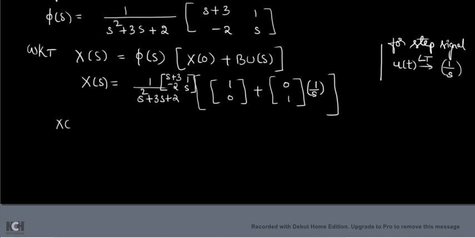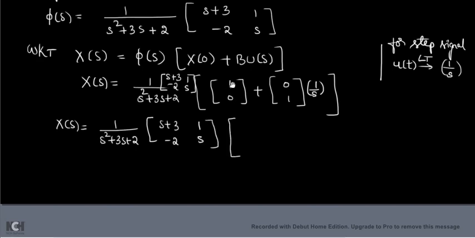So now you got your X of s equation as 1 divided by s square plus 3s plus 2 into [s plus 3, 1; minus 2, s]. Now you multiply the inner terms, [1, 0] plus [0, 1] times 1 by s. First you multiply [0, 1] with 1 by s, then you add that with [1, 0].